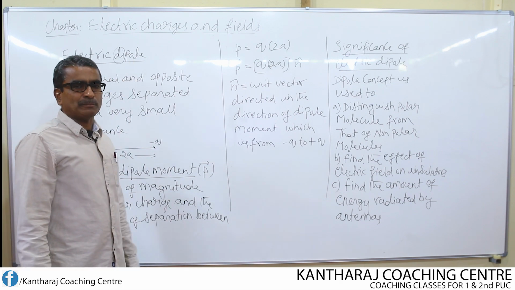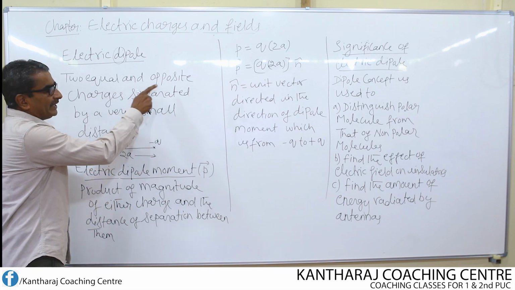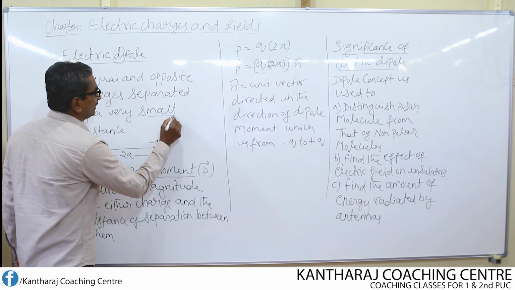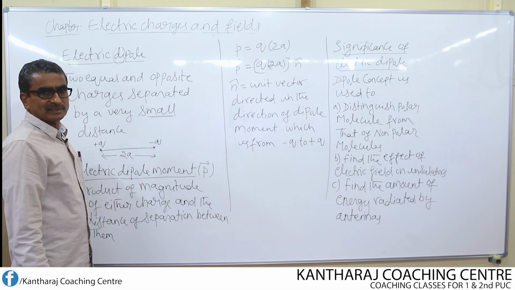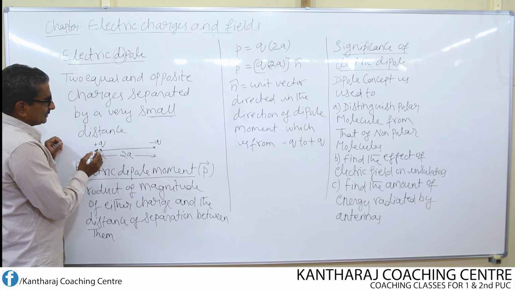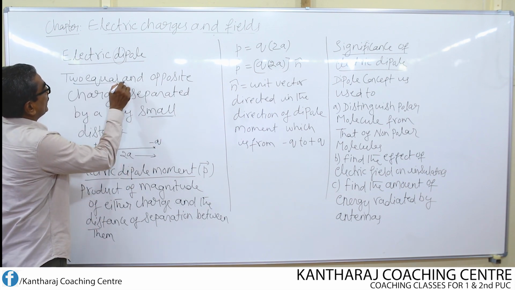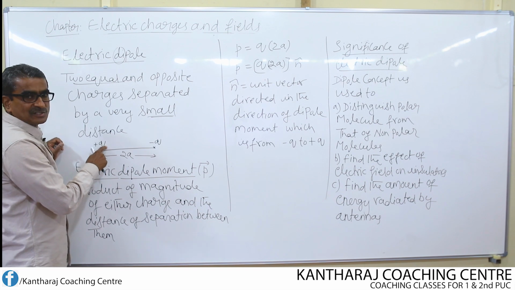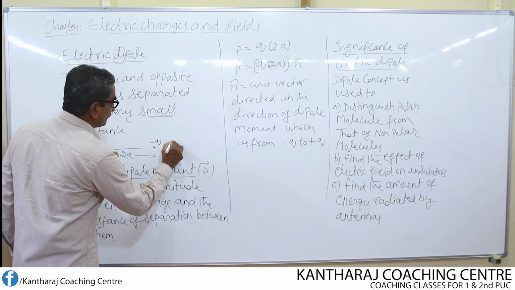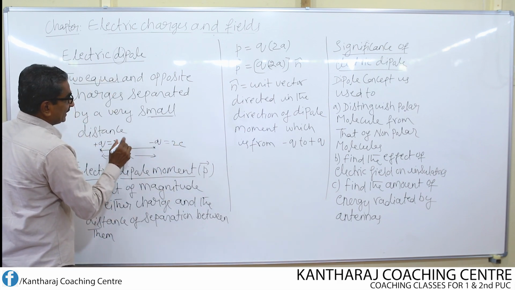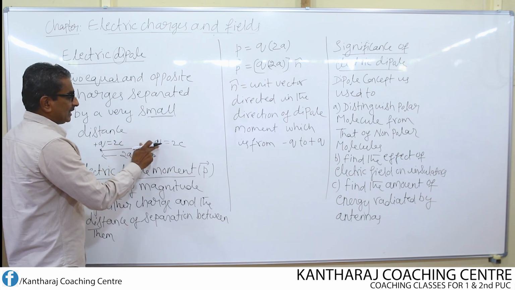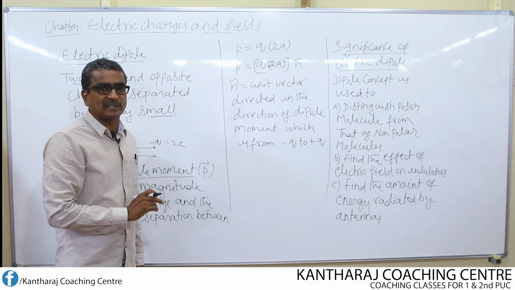What is meant by electric dipole then? Two equal and opposite charges separated by a very small distance. Here I consider plus q minus q. Two equal means if the magnitude of this charge is 2 coulomb, the magnitude of this charge should be also equal to 2 coulomb. But only thing is they must be of opposite nature. That means if one is positive and another one is negative, then only it forms electric dipole.